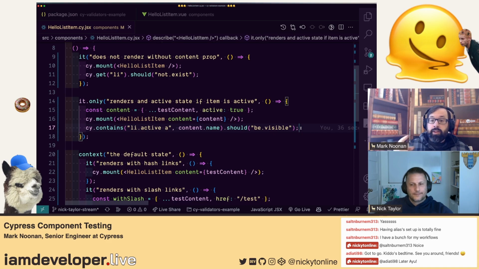I will briefly say I had a question the other day of how to test a method inside my component that has no effect on the user interface. And you can. There are escape hatches for this. The value yielded by cy.mount is the instance of the component itself, and it's an object that includes one or two things. So if you need an escape hatch and you want to test something like that, great. But if you have a method in your component that has no effect on the user interface, you probably don't need that in that component. Like, what's it doing?